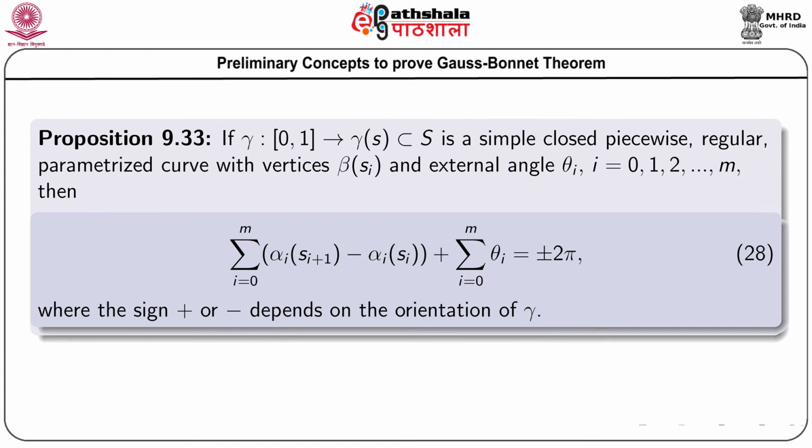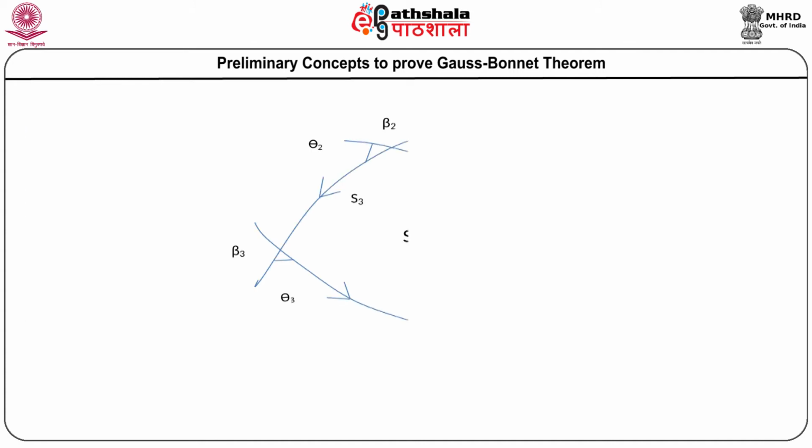So, these are the two important propositions which will be required for proving the Gauss-Bonnet theorem. Now, see the figure about the last proposition.